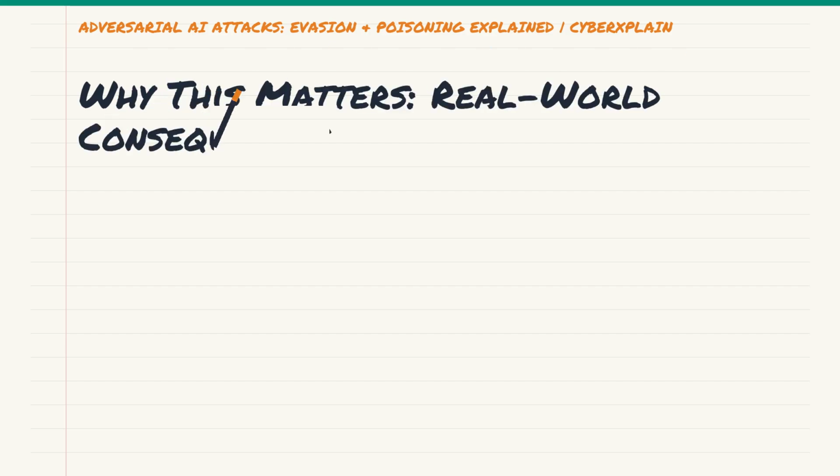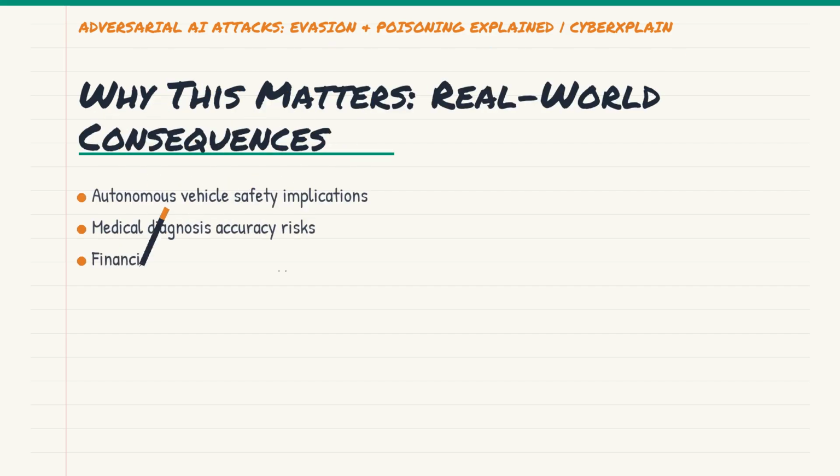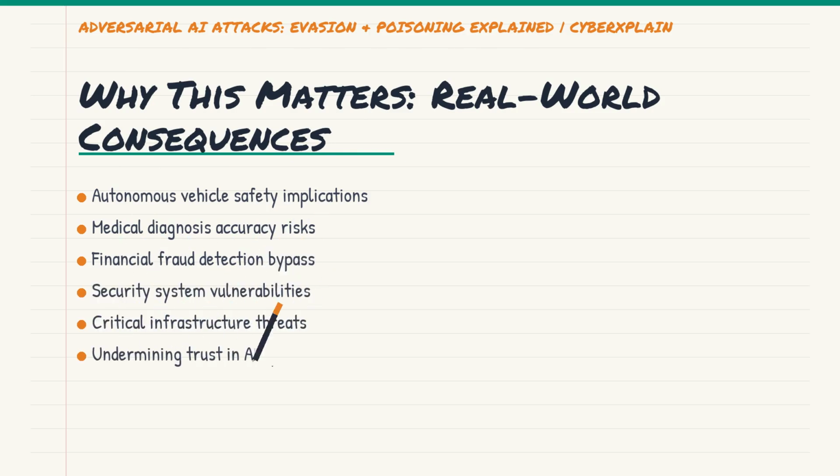Now, you might be thinking, okay, interesting, but why should I care? Well, the implications are huge. Think about autonomous vehicles that rely on ML for object detection, or medical diagnosis systems that use AI to analyze images. What if these systems could be tricked? A misclassified stop sign could lead to a catastrophic accident, or an altered medical scan could result in a missed diagnosis. These attacks also impact financial fraud detection, national security applications, and even your basic spam filter. The stakes are incredibly high when AI is involved in critical decision-making.